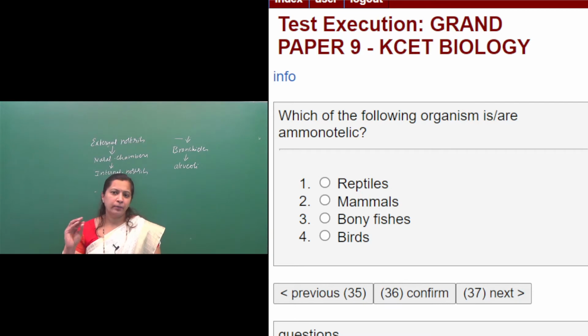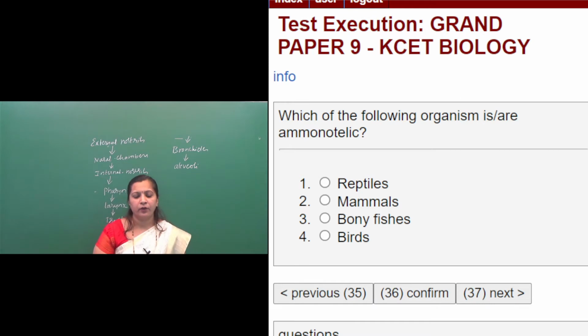Depending upon the major excretory material that the animals excrete, some animals excrete ammonia, some urea, some uric acid. So the animals are classified into three types: ammonotelic, ureotelic and uricotelic. Among these, which of the following is ammonotelic?